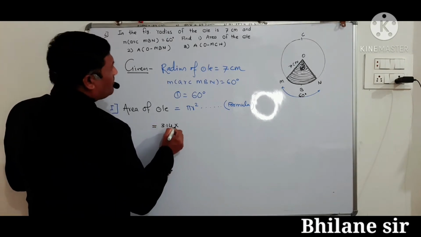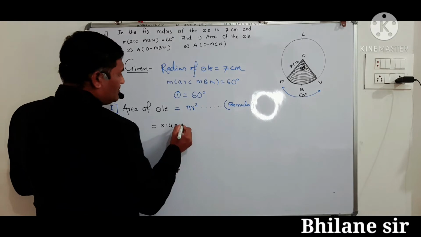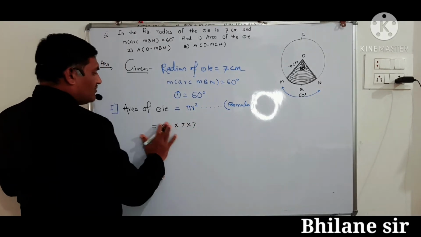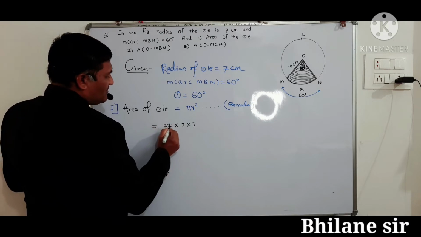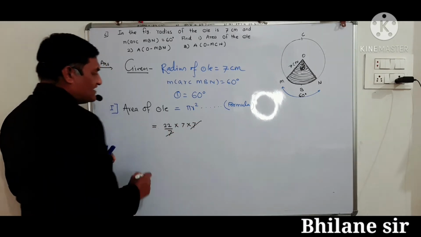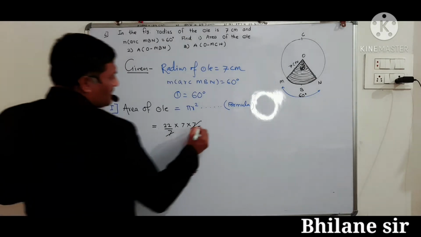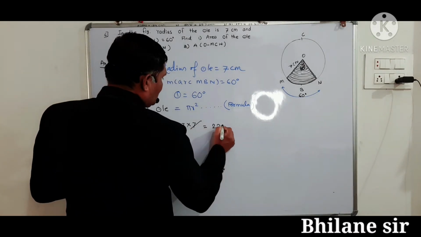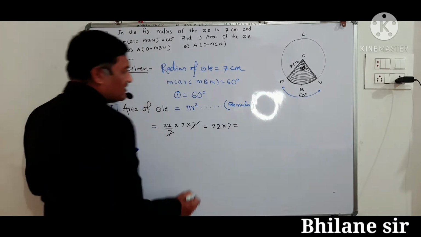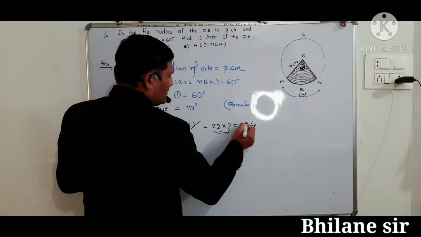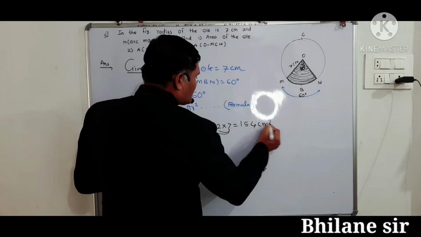3.14 into r is 7 into 7, we can write here value of 22 upon 7 because this 7 get cancelled here, then multiply is equal to 22 into 7 is equal to 154 centimeter square.